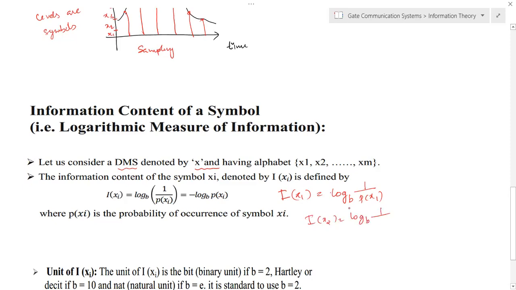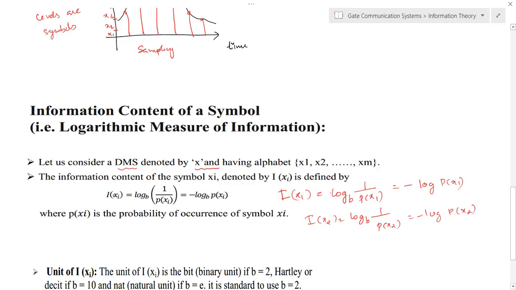The base can be natural logarithm, base 2, or base 10, etc. Or in other words, it is equivalent to minus log probability of x1 or minus log probability of x2, based on the concept of logarithm.